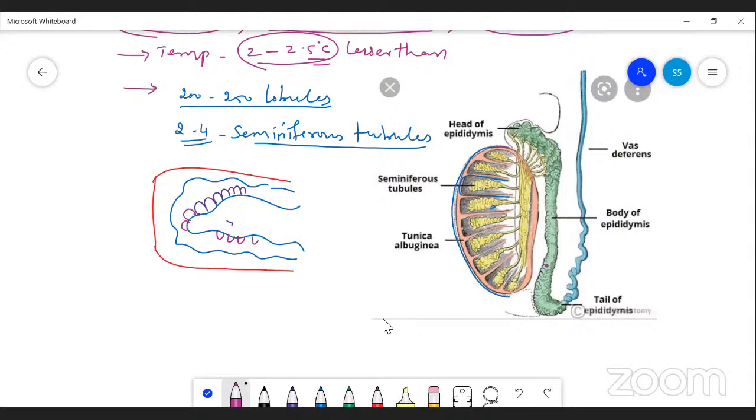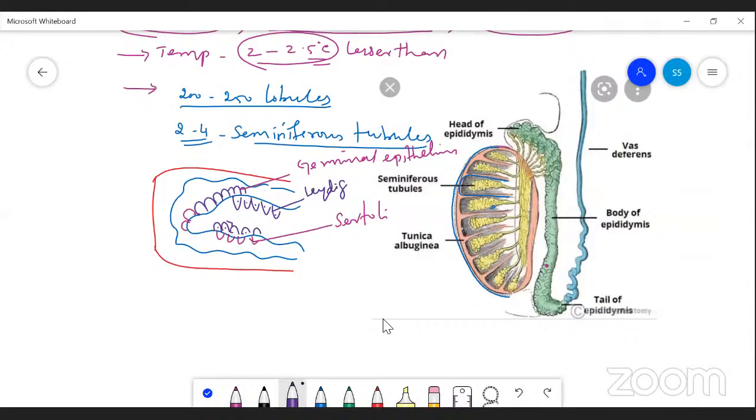This one is the germinal epithelium, and this one is called Sertoli cells. And between this membrane, another type of cell is present. These cells are called Leydig cells.